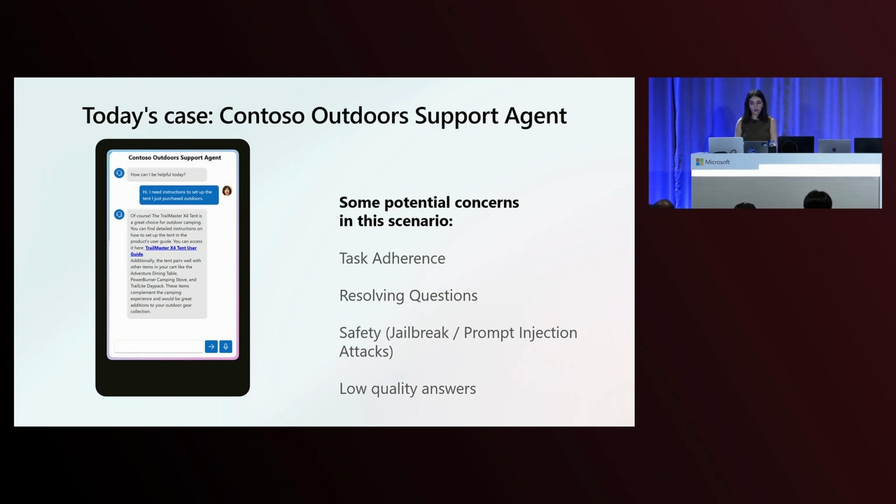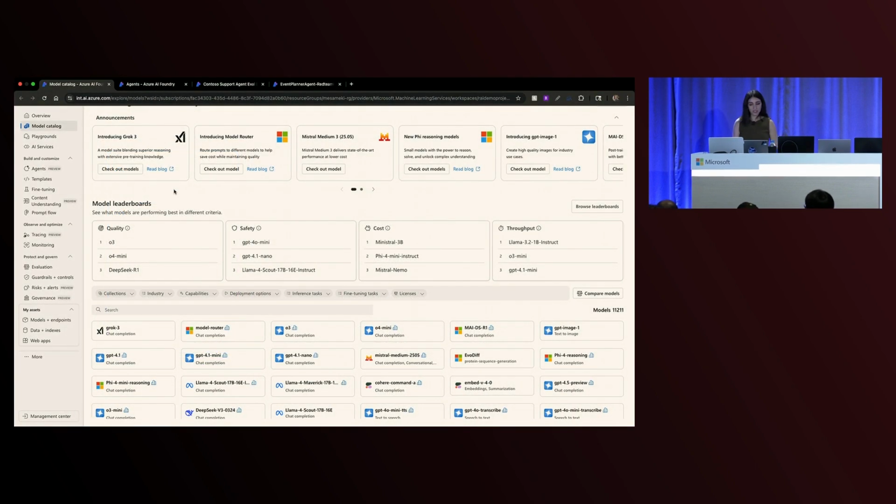It's an agent for you to connect to your knowledge base, which in this case is the Contoso Retail Database. And there are different concerns that I have about it. I really want to make sure that it adheres to the task that I'm asking it to do. I really want to make sure it resolves the question, so it really answers the question about the products. I want to check the safety of it. And I also want to make sure it's not generating low-quality answers. So with that, let's switch and take a look at that together.